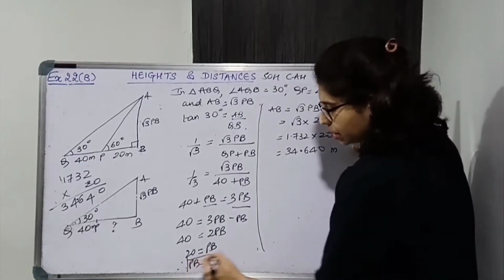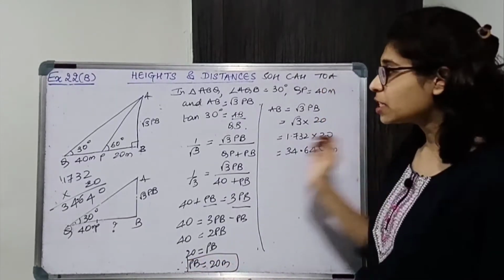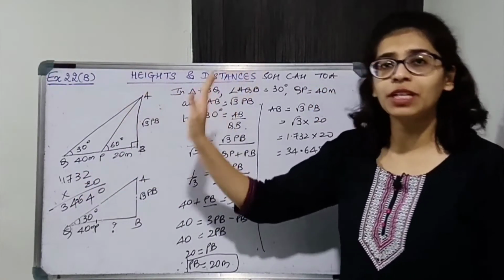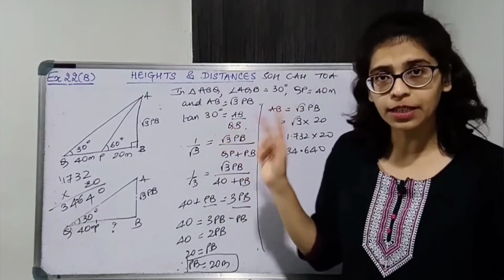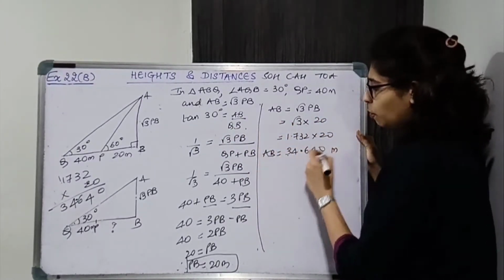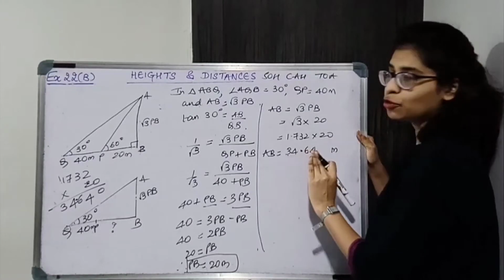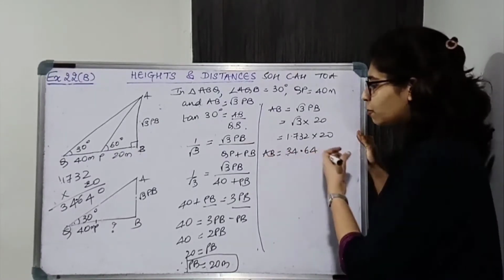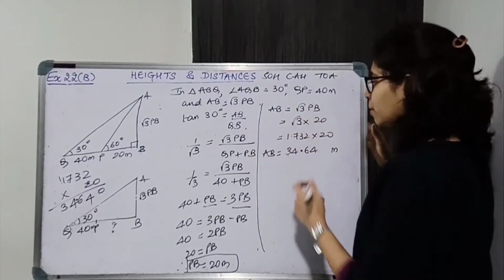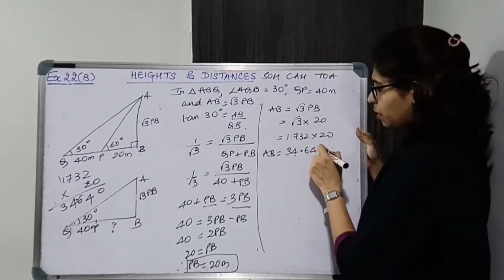Everything is in meters because the question is given in meters. So all the heights and distances will be in meters. Keep that in mind, you cannot change the unit. So AB is equal to 34.640, which is nothing but 34.64. Anyway, you have to find it up to 2 decimal places. The third decimal place is 0, it does not matter. So it is 34.64 meters.